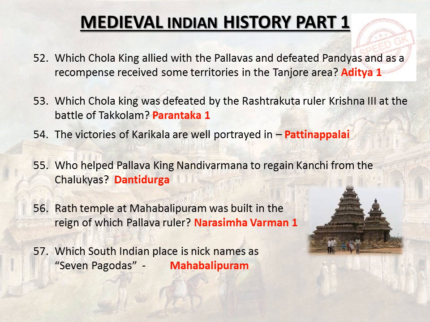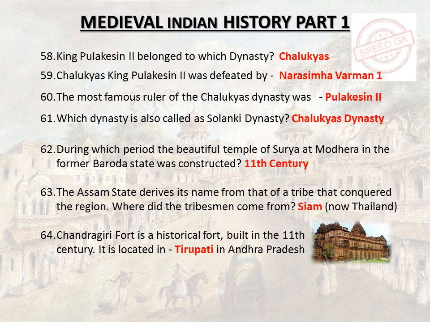Narasimhavarman I. Which South Indian place is nicknamed Seven Pagodas? Mahabalipuram. King Pulkesin II belonged to which dynasty? Chalukyas. Chalukyas King Pulkesin II was defeated by Narasimhavarman I. The most famous ruler of the Chalukyas dynasty was Pulkesin II. Which dynasty is also called the Solanki dynasty? Chalukyas dynasty. During which period was the beautiful temple of Surya at Modhera in the former Baroda state constructed?